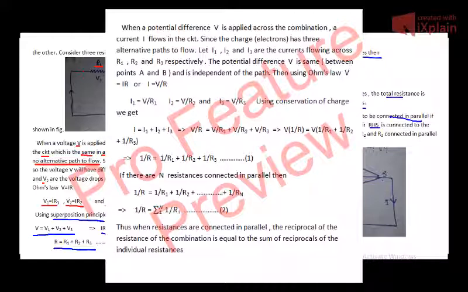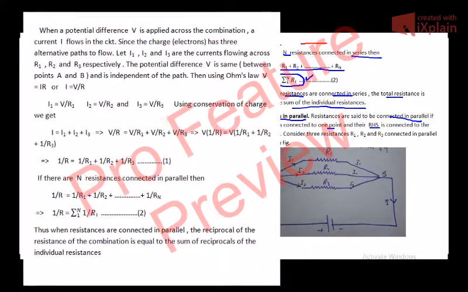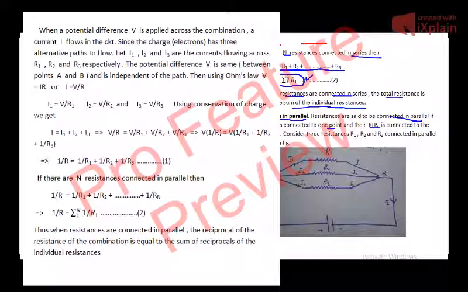Since the charge has three alternative paths to follow, some electrons will flow from A to B along R1, some along R2, and some along R3. It depends upon the resistance of the resistor. If the resistance is smaller, more electrons will flow through that path, and if the resistance is greater, a smaller number of electrons will flow through that path.